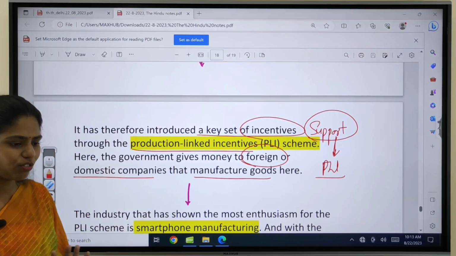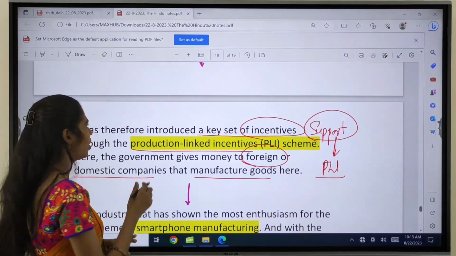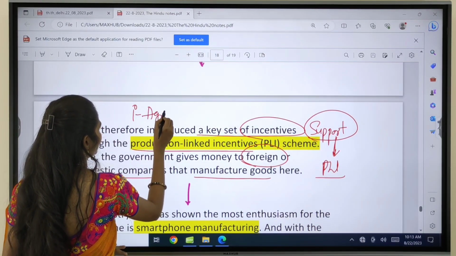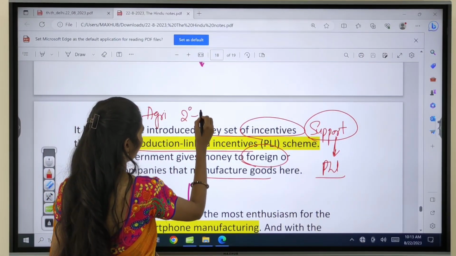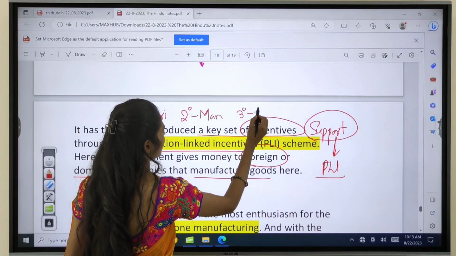So actually, why are we focusing on manufacturing? If we are talking about different sectors of the economy, we have the primary sector, which deals with agriculture, and we have the secondary sector, that is manufacturing, and the third sector is the tertiary sector.